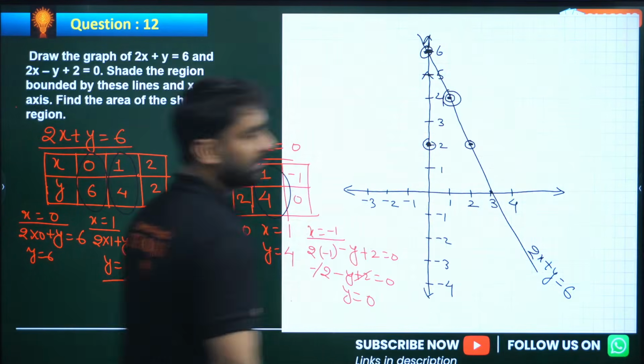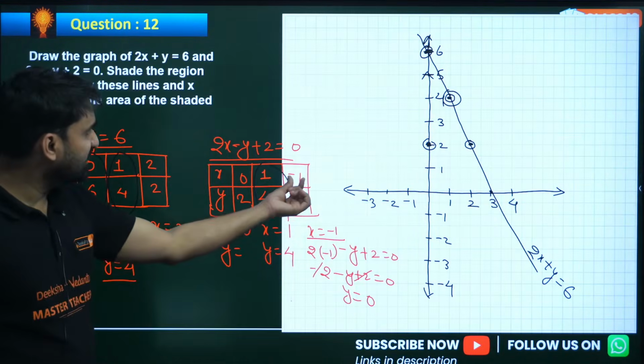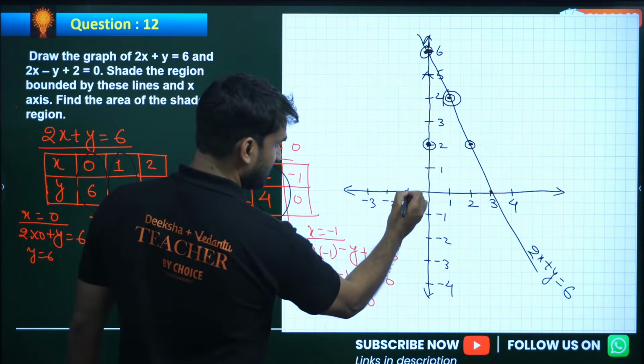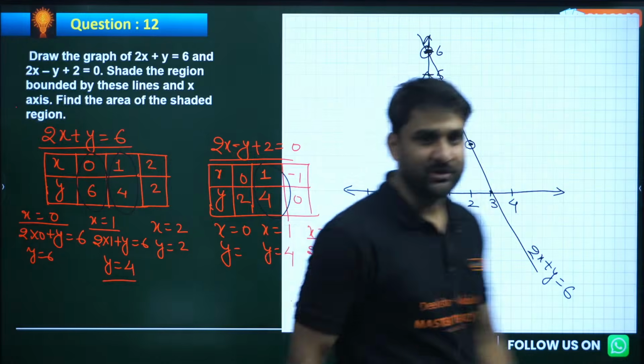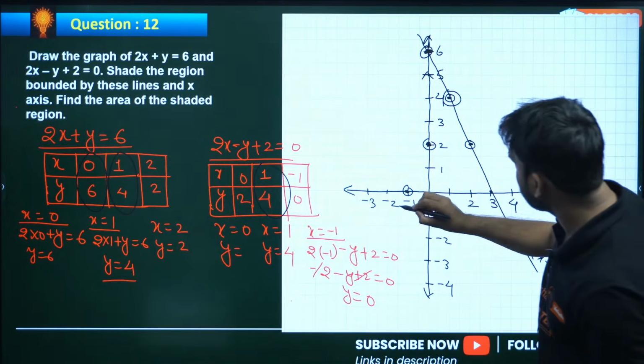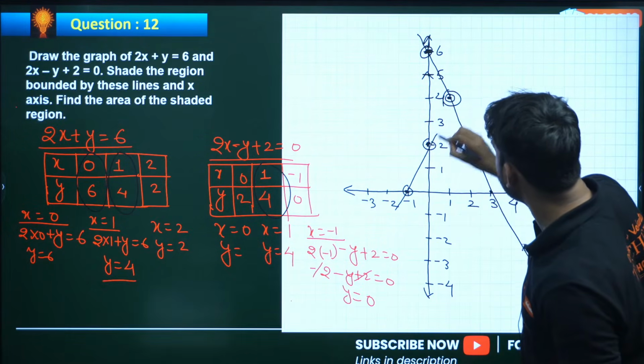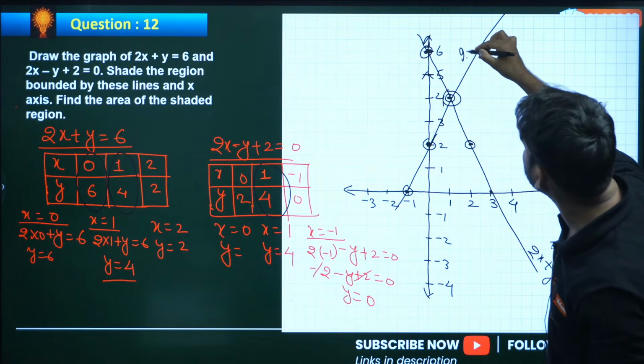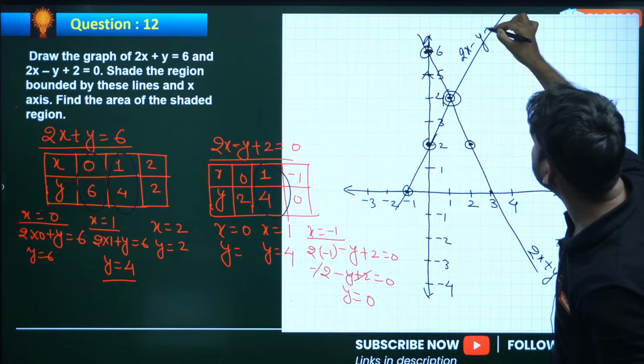Now for the second line, when x is -1, y is 0. So can we join these 3 points? Yes, we can join them. We can also mention the equation: this is 2x minus y plus 2 equals 0.